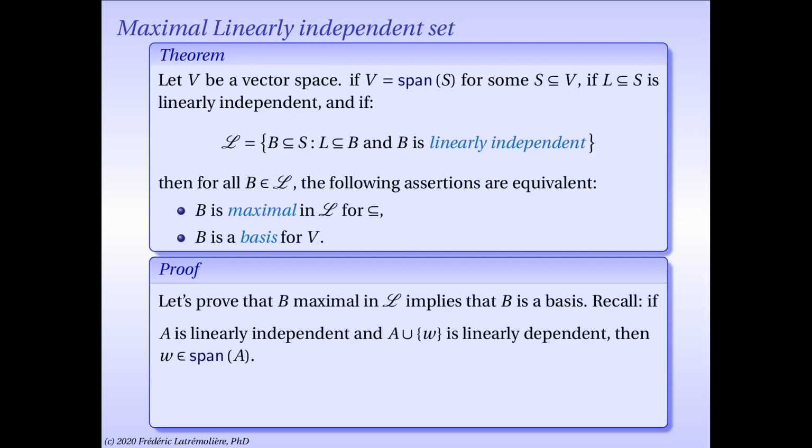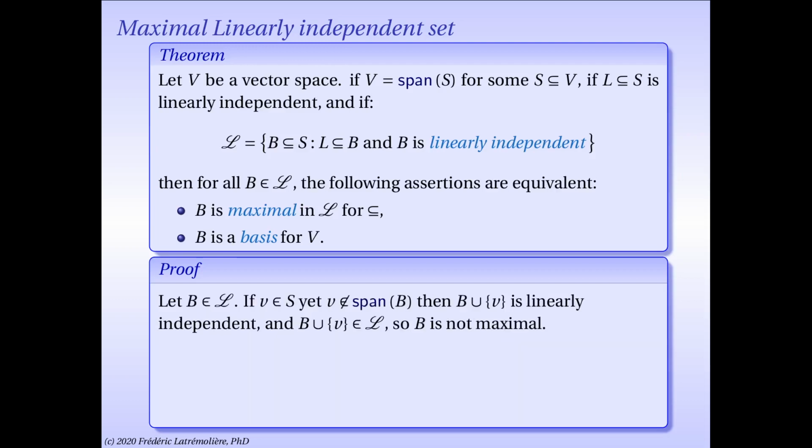First, I want to prove that if B is maximal in script L, then B is indeed a basis. To that end, I'm going to remind you of a result I also included in the introduction of this lecture. If A is a linearly independent subset of our vector space, and A union a singleton omega, with omega a vector in your vector space, is linearly dependent, then omega is actually in the linear span of A.